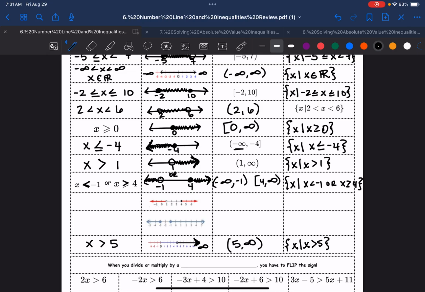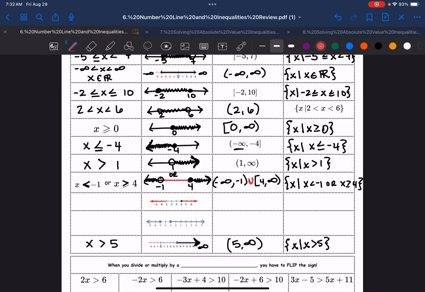But I can't have a solution that's two separate pieces in interval notation. So what am I going to do? I'm going to unite them or create a union by doing a U. So we would call this union. So negative infinity, comma -1, union 4 to infinity. This U takes the place of this gap.